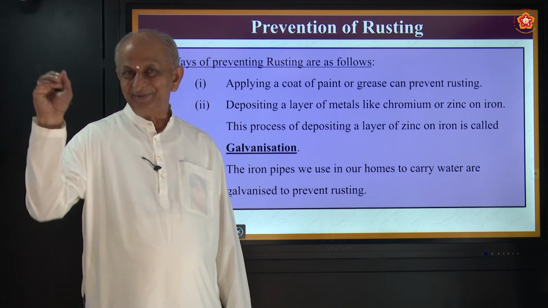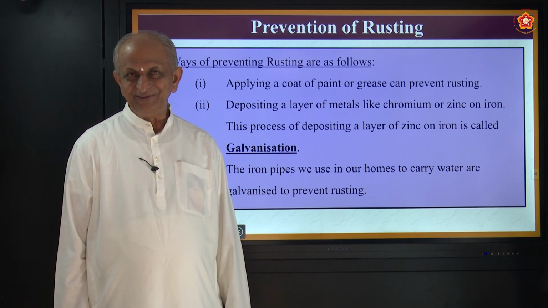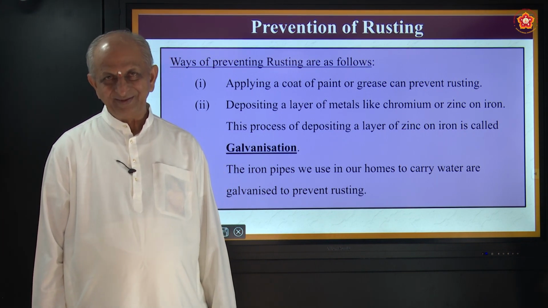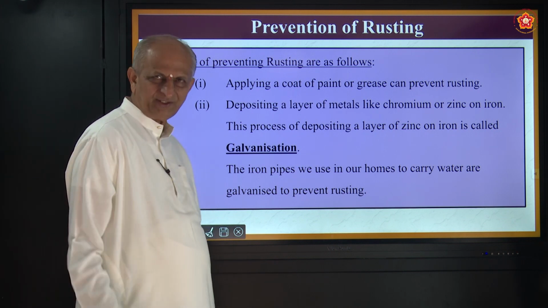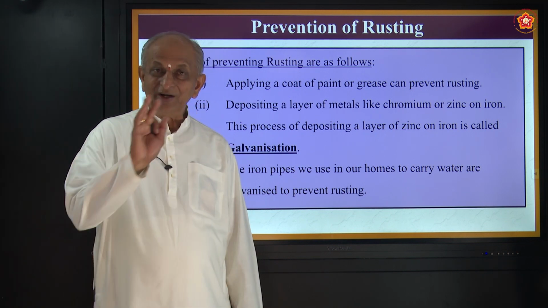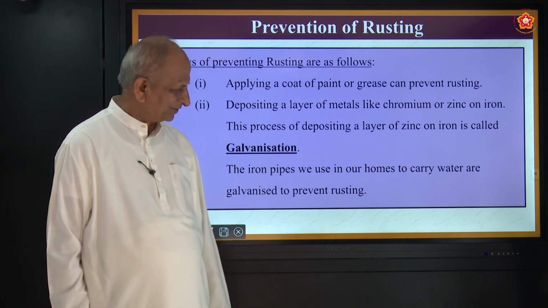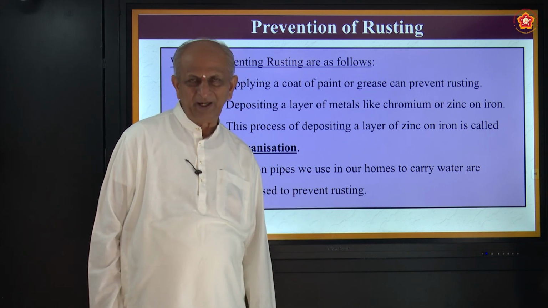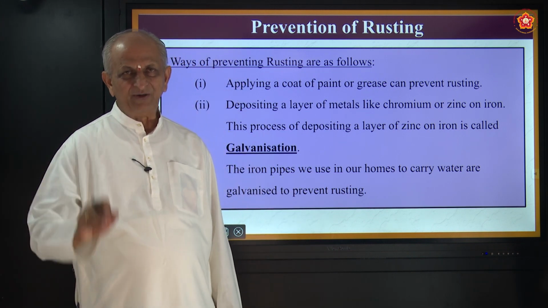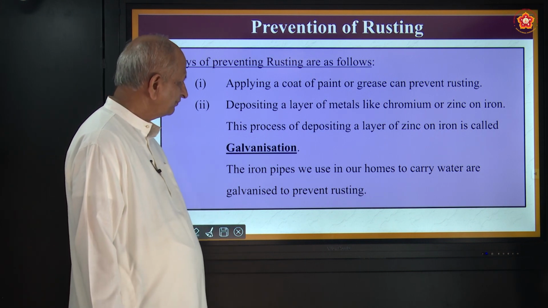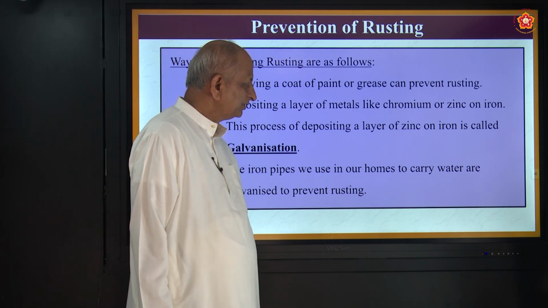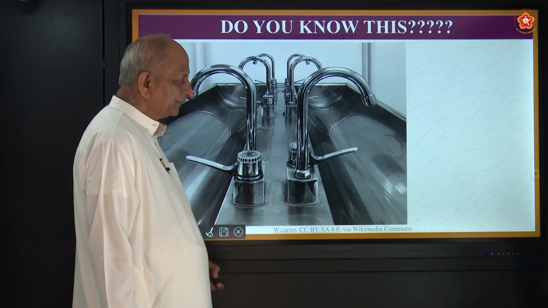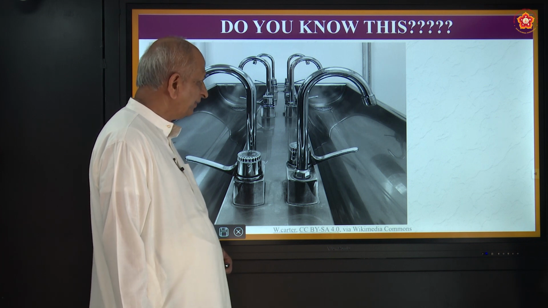You might have seen water pipes, correct? What you call GI pipes. G means galvanized iron pipes. You have seen it? Very hard it is, and it does not get rusted. So this is a very good advantage. By using galvanized pipes, water is transferred from one place to another. So these are some methods in which the rusting of iron is avoided.